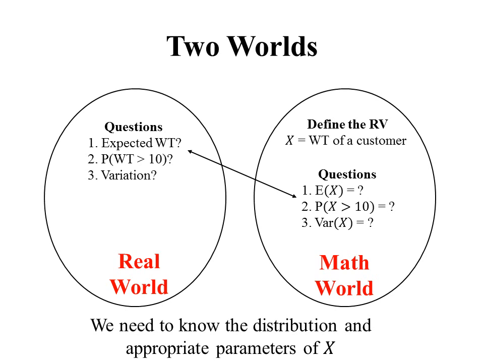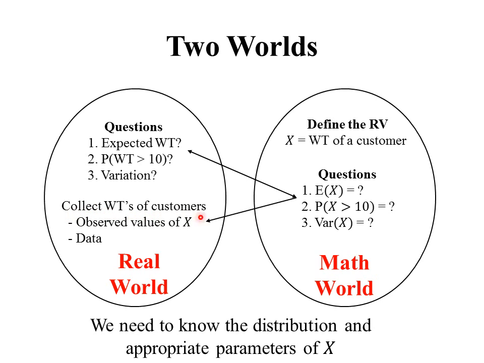So next question is, how do we know the distribution and the appropriate parameters of x? Well, we need to go back over here to the real world and collect some wait times of some actual customers. What we need to do is stand there and observe some different customers and record how much time they actually spent waiting in line. So maybe we'll observe one customer and he waits 5 minutes, and we observe a next customer and he waits 30 seconds.